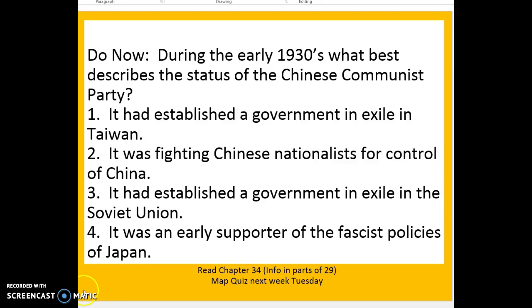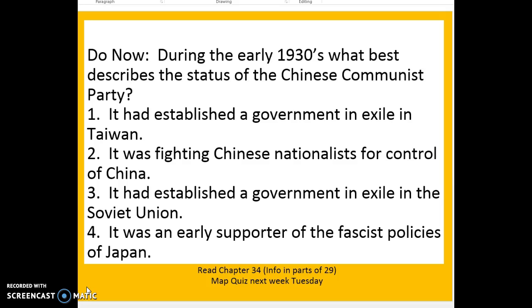Hi everybody, it's Miss Villegas, just going through the notes real fast for some people who have been out with the stomach flu. So this is what we started off with today, and if you want to pause me and actually answer this yourself, because I'm going to reveal the answer in 3, 2, 1.